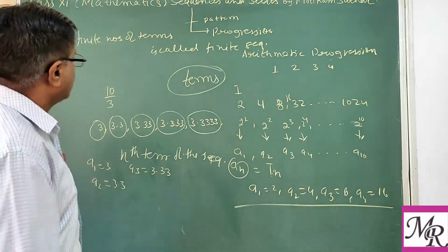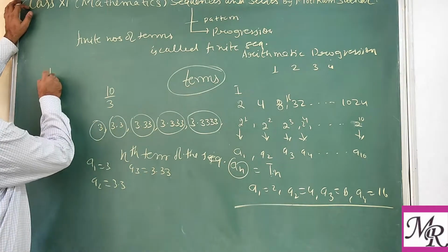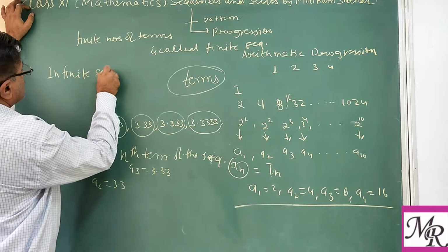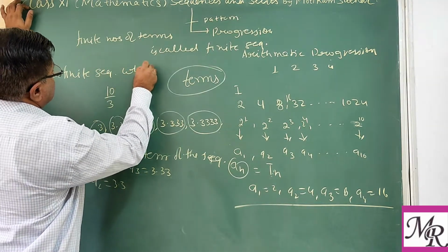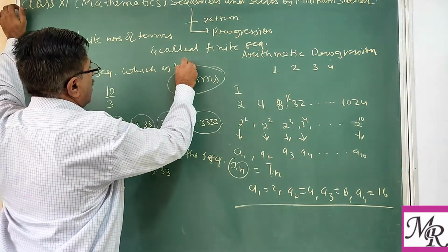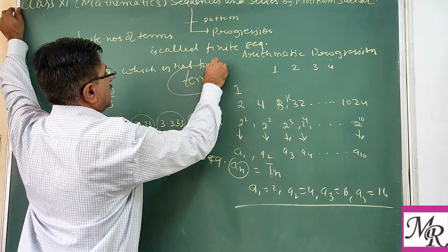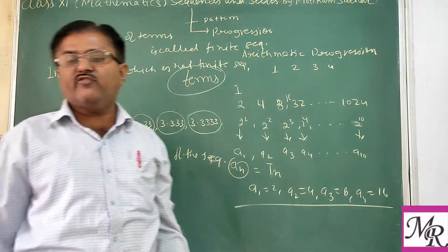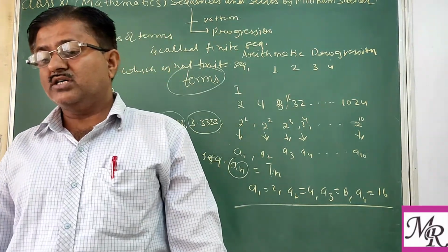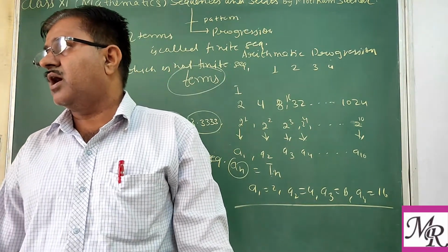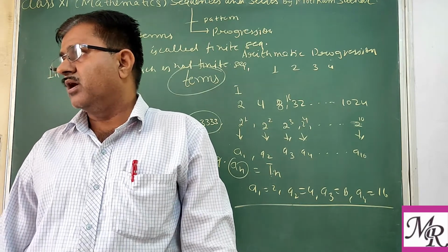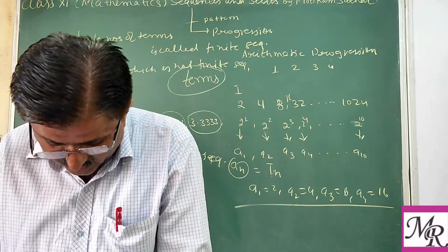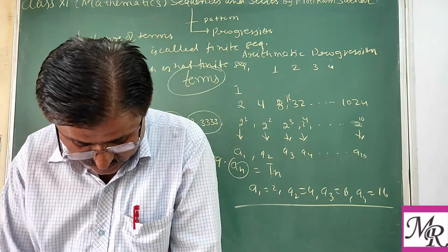And an infinite sequence is one which is not finite, or whose terms are not finite. You may call an infinite sequence a sequence whose terms are not countable. That is known as an infinite sequence.